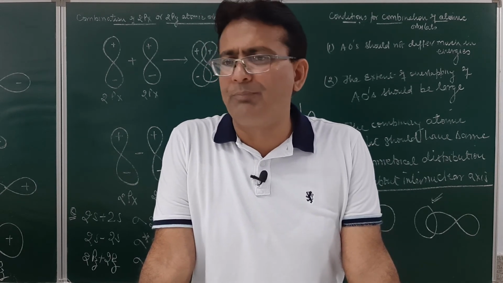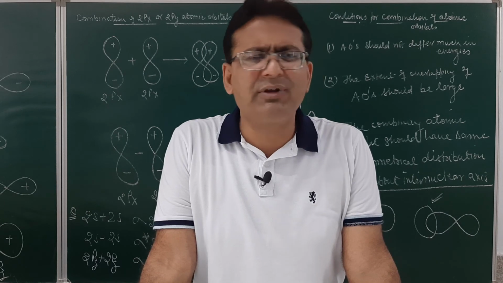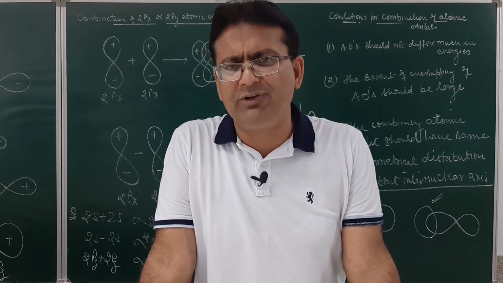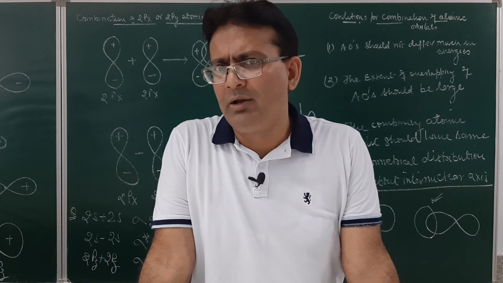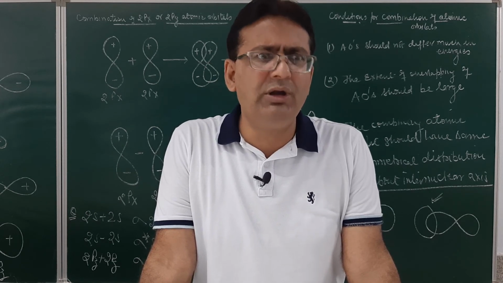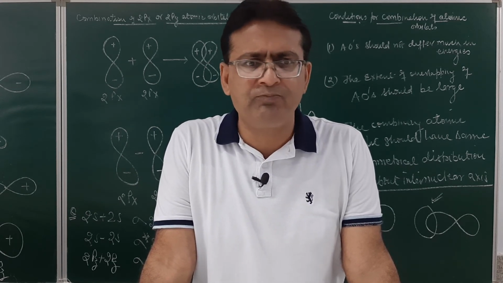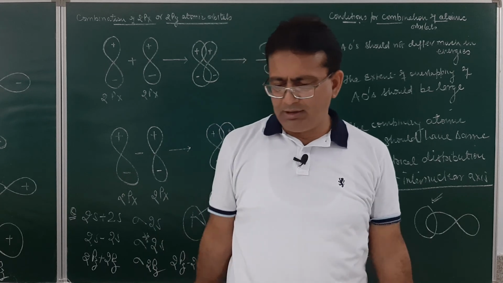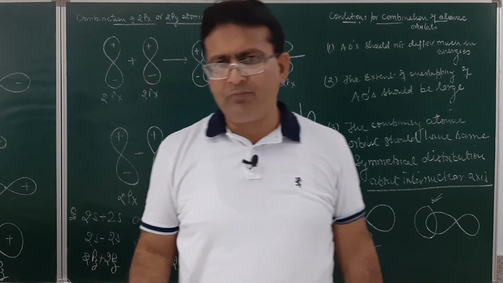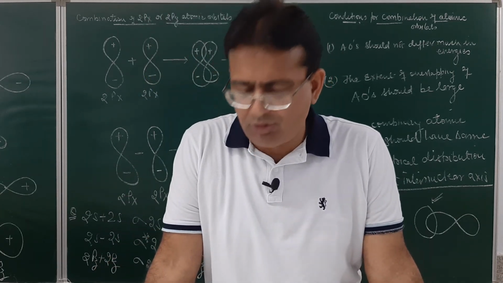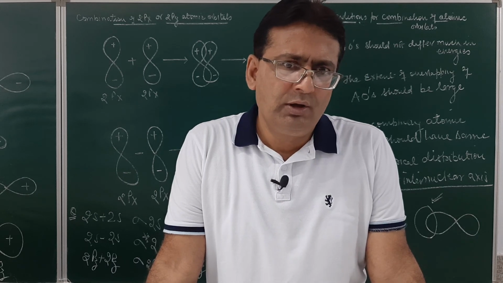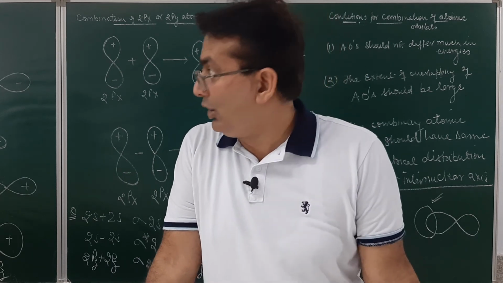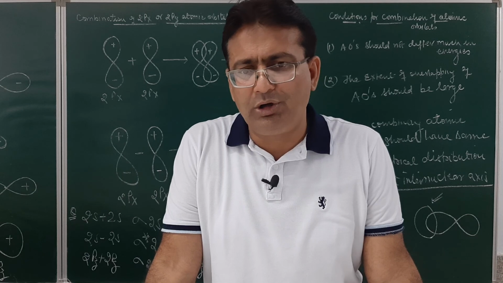That will complete the discussion of the covalent bond. After that, a topic or two is left in this chapter and that will be completed.